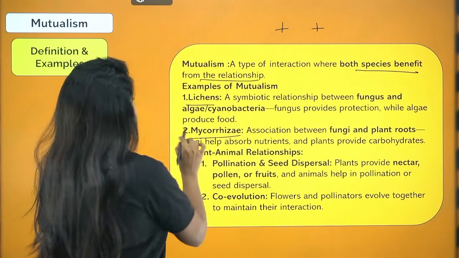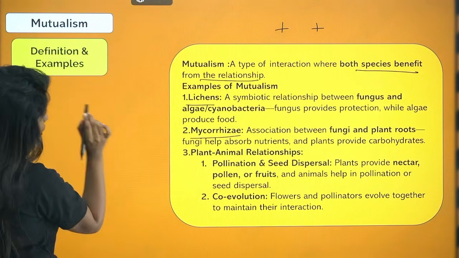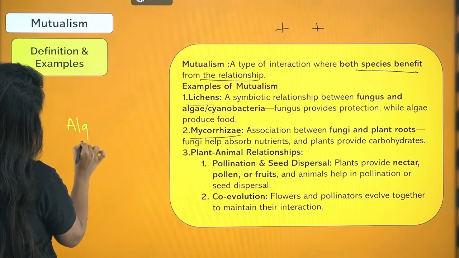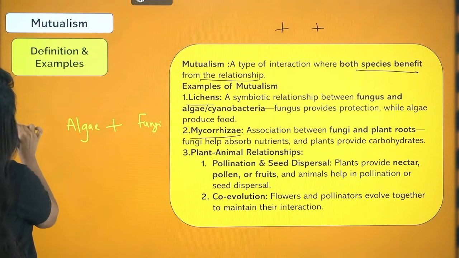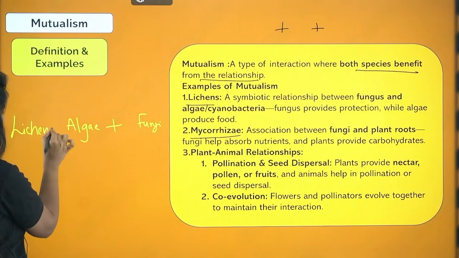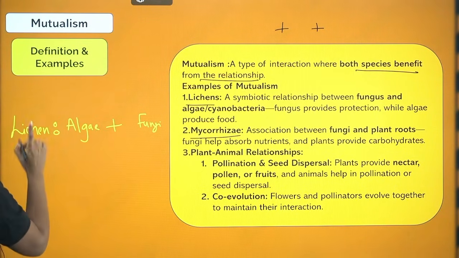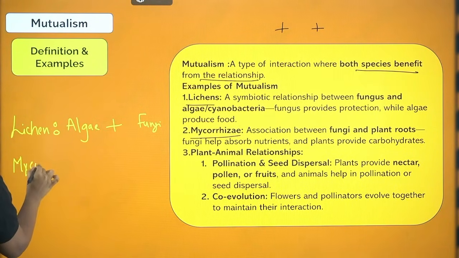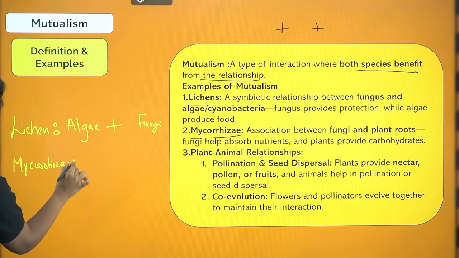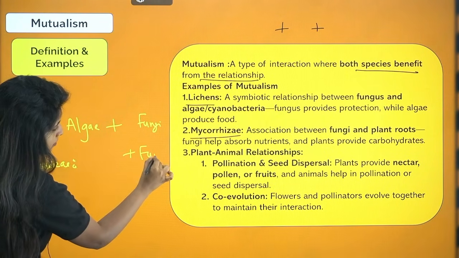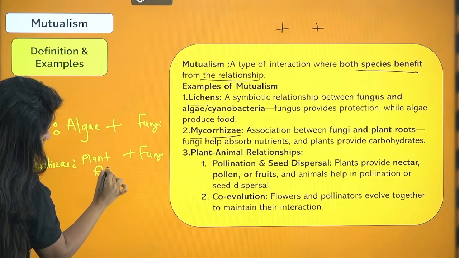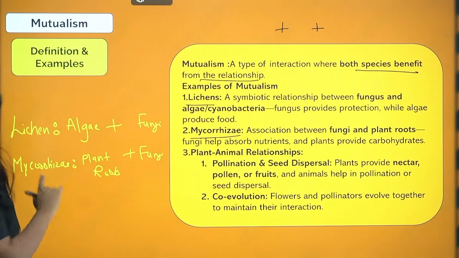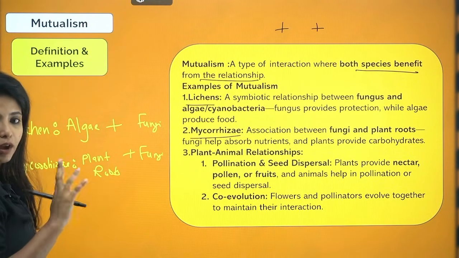Over here, lichen is a combination of algae and a fungi. This is what? Lichen. Cool. Now we have one more thing, mycorrhizae. Here, fungi is common, but instead of algae, you have the plant roots. These are 2 types of relationship, lichen and also mycorrhiza. This is basically symbiotic relationship that you have. Both of them are going to help each other.